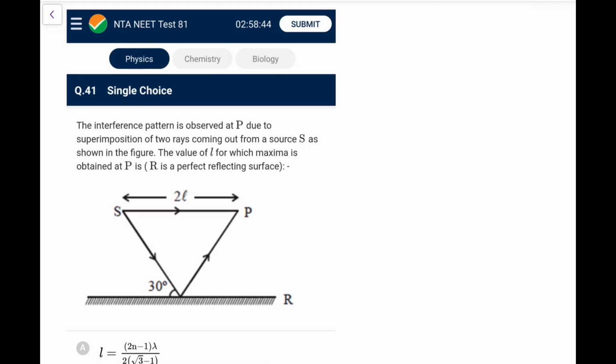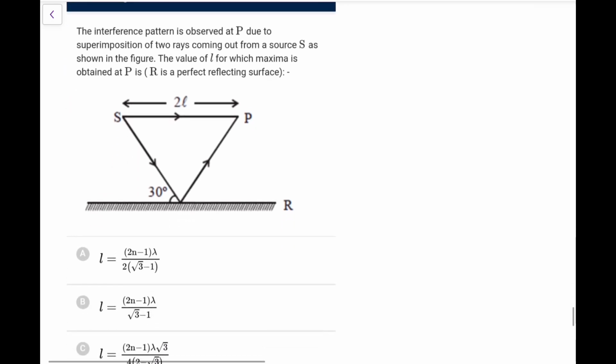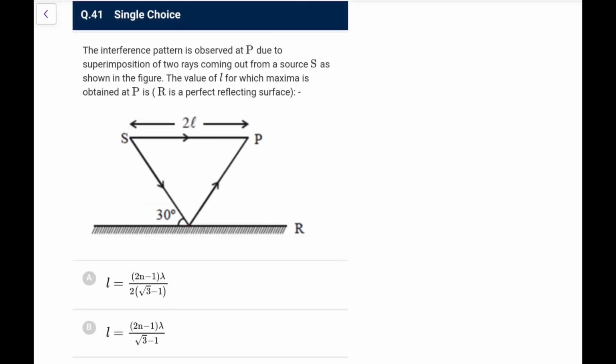Next, the interference pattern is observed at P due to superposition of two rays coming out from sources as shown in the figure. The value of L for which maxima is obtained at P. So first of all, it will travel a distance. This angle is 30, so if I draw this perpendicular, this angle will be 60. First of all, this length is L, let's call this L dash. So sine 60 degree is equal to L upon L dash, so L dash comes out as 2L by root 3.